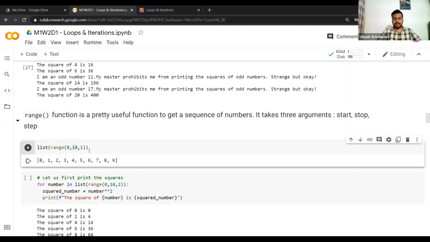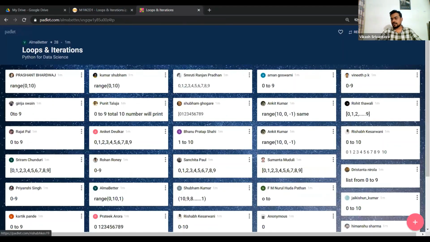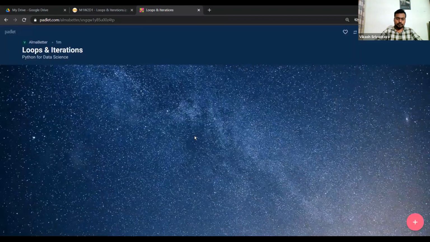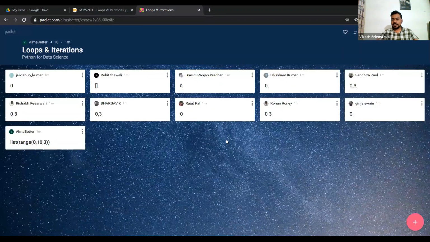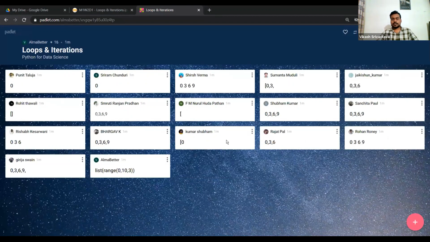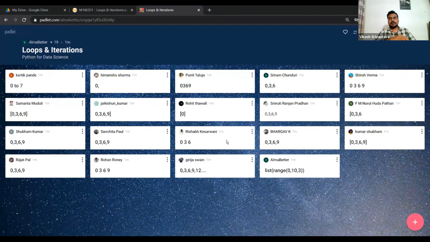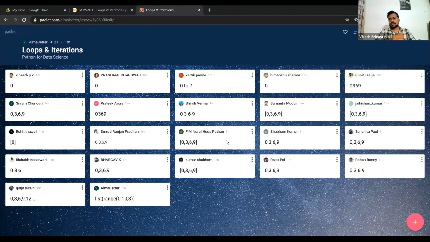So now you know that this will print a bunch of these numbers. So let's say I increase the step size to 3. Can you tell me what will be the output for this particular thing? I'll just clear the blackboard here. Because I'm applying the list function on top of the range, it will give me a list of numbers, of course. Similar to what enumerate gives us, range is also an iterator.